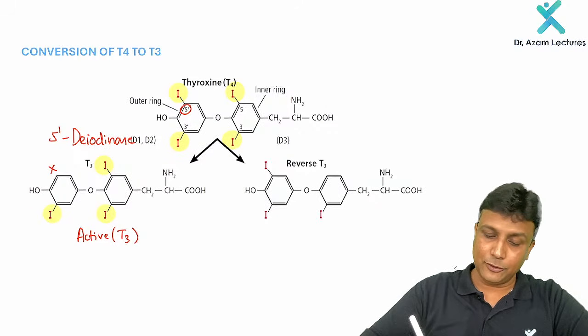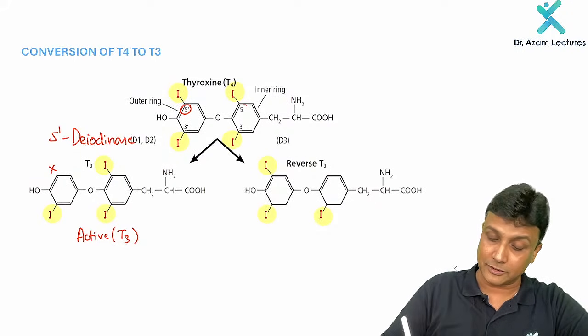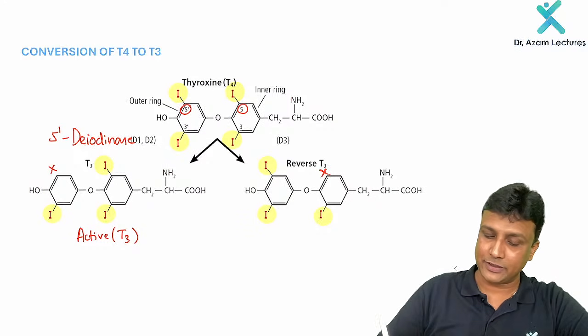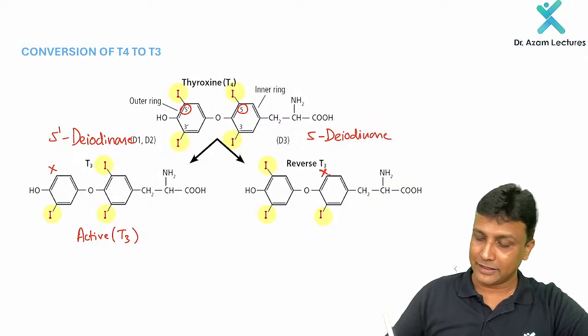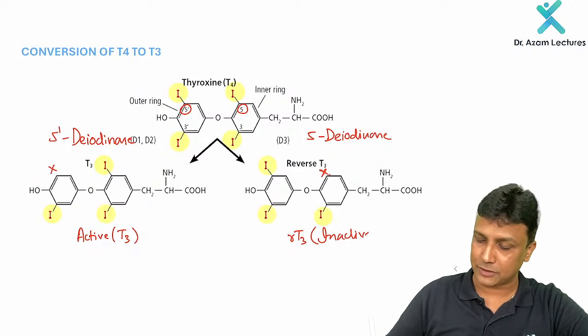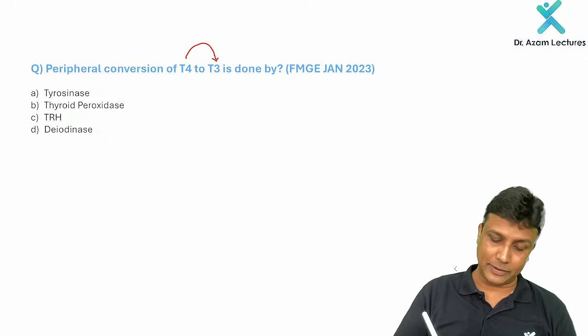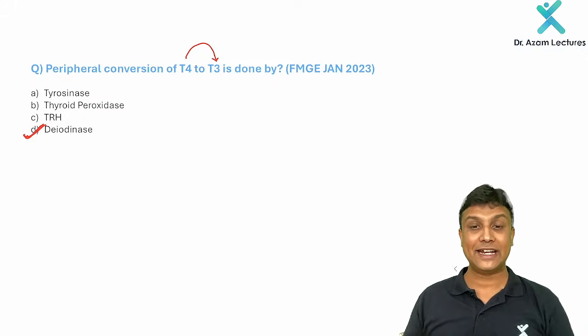Now suppose you remove the iodine from the 5th position, that is the 5th carbon here. Then what is the name of the enzyme? That is 5-deiodinase. And please remember, there is an inactive form of T3 which is known as reverse T3, RT3. Reverse T3 will be the inactive form. So the peripheral conversion of T4 to T3 will be done by which enzyme? Deiodinase. It is not thyroperoxidase. Please remember, it is deiodinase.